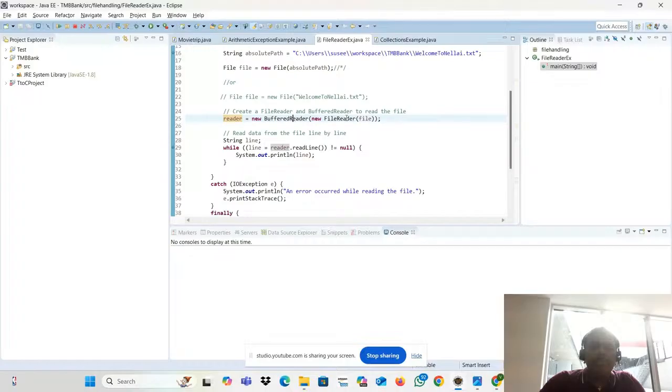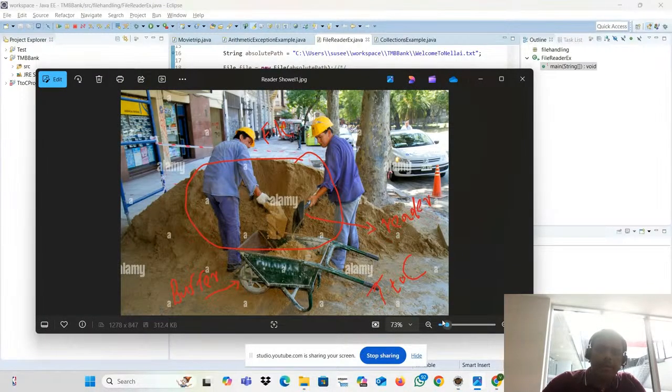So what do you mean by this one actually? What is the layman level here? BufferedReader and FileReader. In layman terms, this is a reader, and this trolley is the BufferedReader, right? With the help of that only the sand is moving to the construction site. Suppose you completed moving the entire sand to your site, and right now in the site there is no sand.